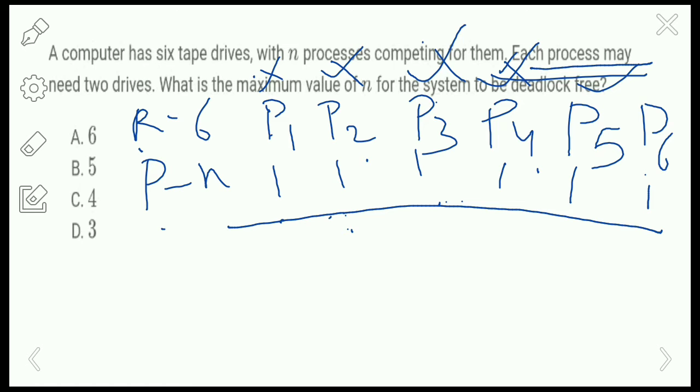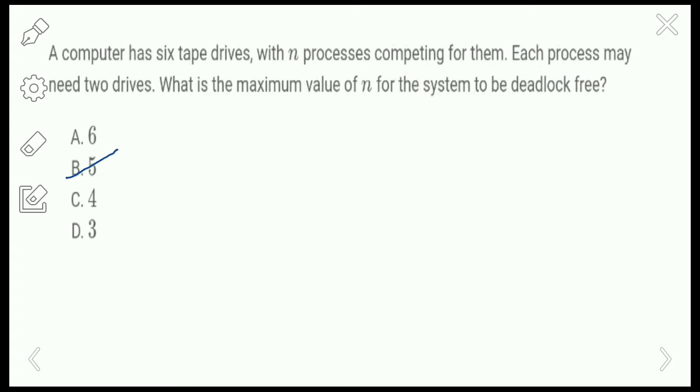Okay, so for 5 processes it can execute without any deadlocks. Okay, so that is the answer. The answer is 5.